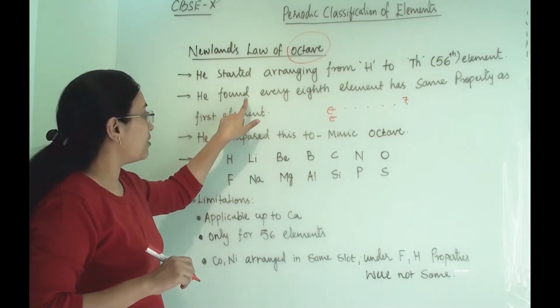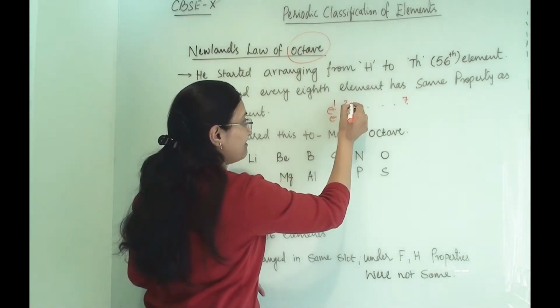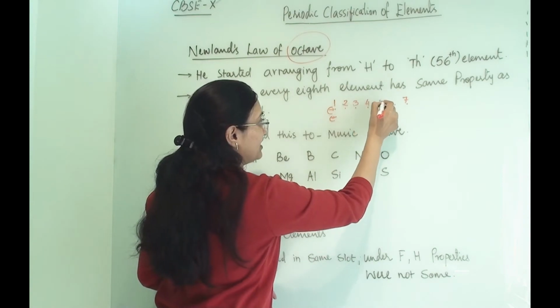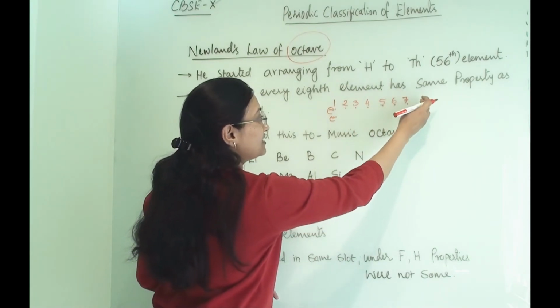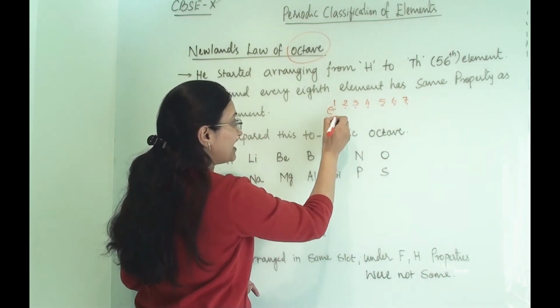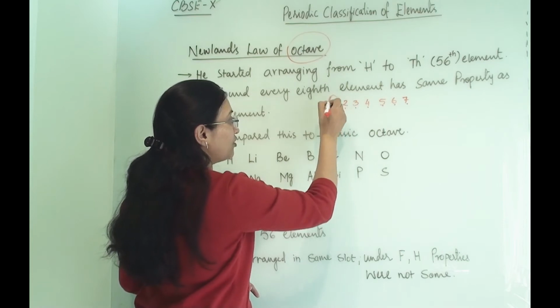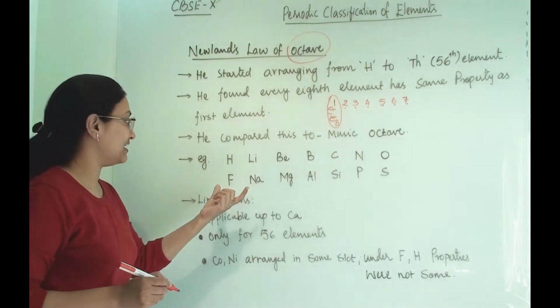Again, he found every 8th element. So he arranged 7 elements in a line like this, and he discovered that the 8th element has a similar property to that of the first element.